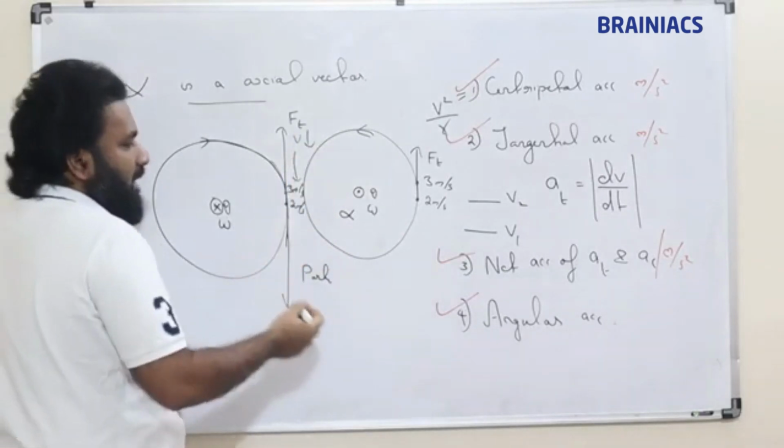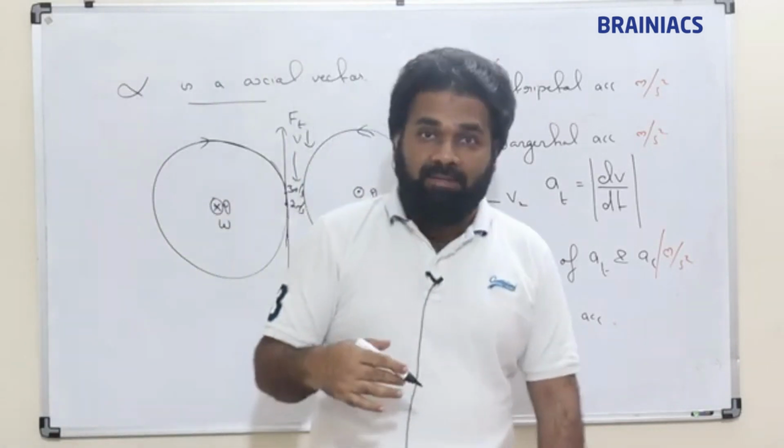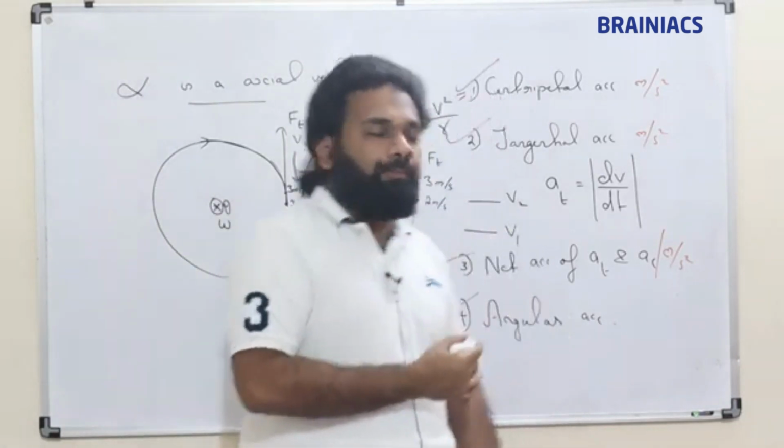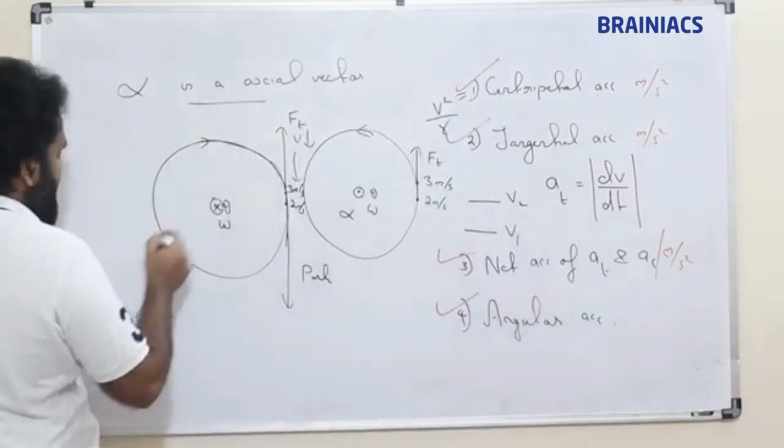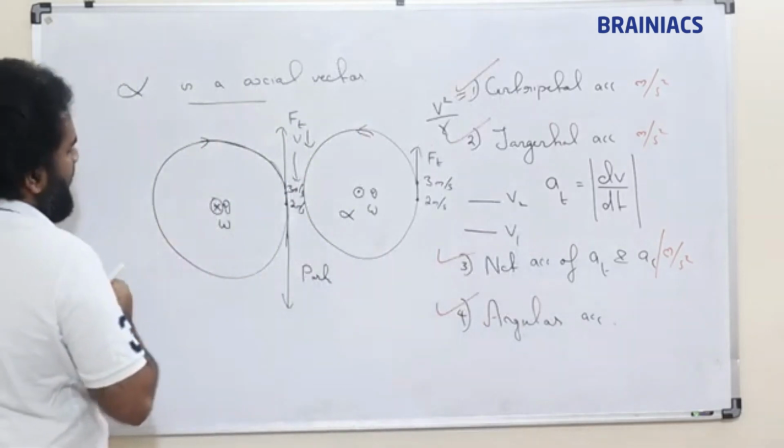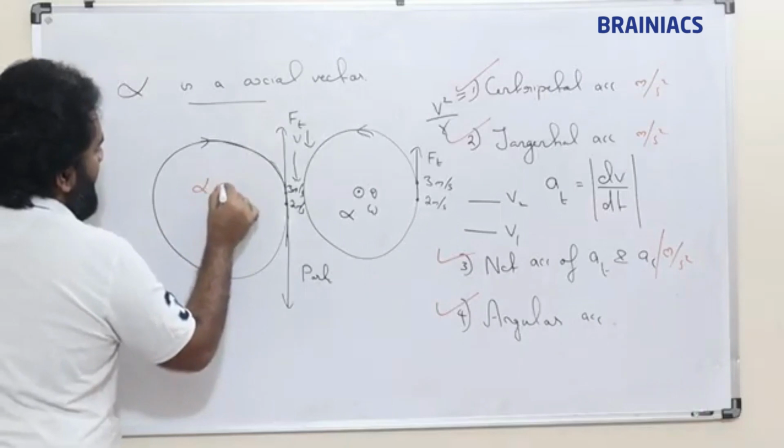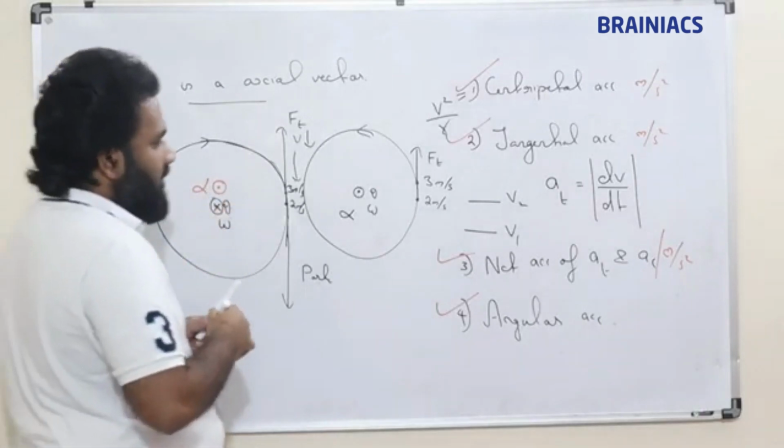Velocity is decreasing means tangential force is acting against the motion. So in that case, alpha will be opposite to the direction of displacement and omega.